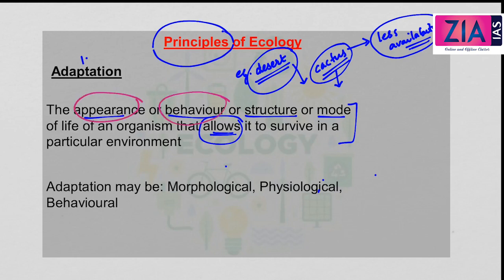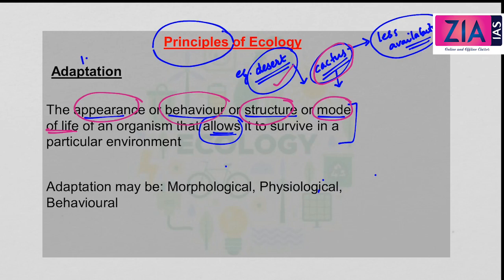Their appearance, behavior, structure or mode of life will be altered in a way that they are able to adapt to the ecosystem in which they live. One such example is plants like cactus. Another desert plant is Opuntia, where there are no leaves, and the leaves are reduced to spines. This is also because of the lesser water available in the deserts.